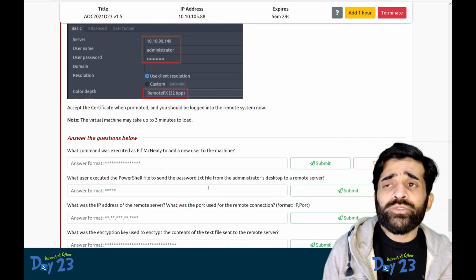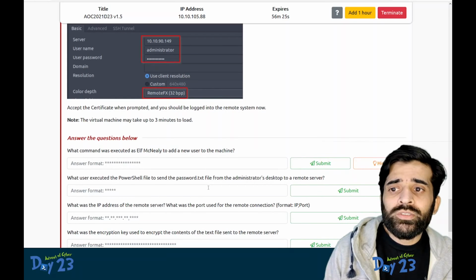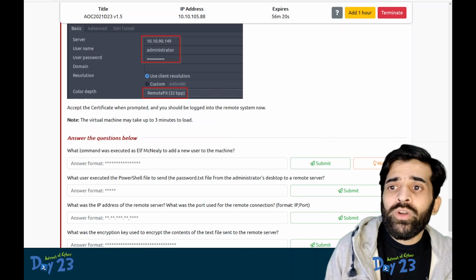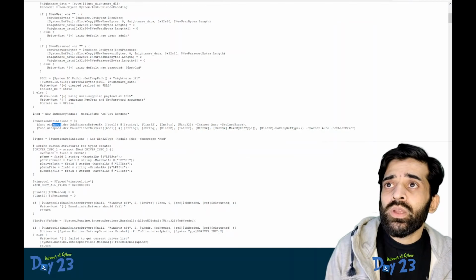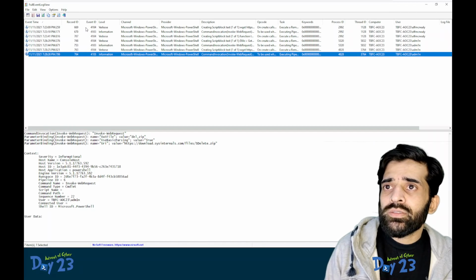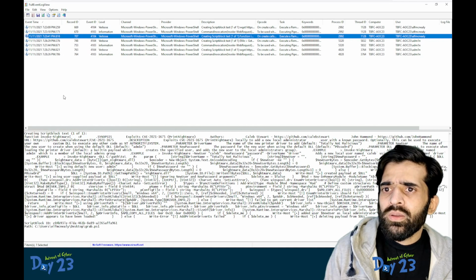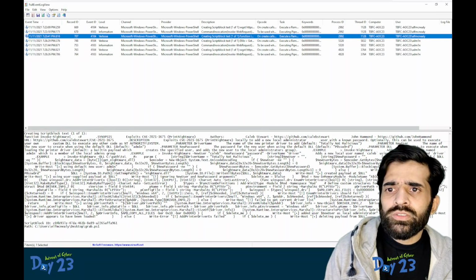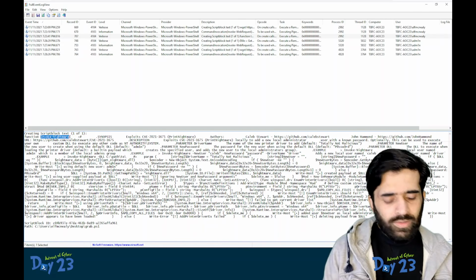So we have understood the concept, we have looked at the logs that are present to us, and the question: what command was executed as elf to add a new user to the machine? If you look at this result, this function was actually executed, Invoke-Nightmare.